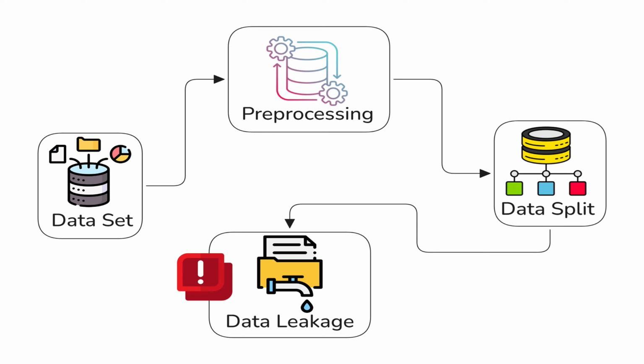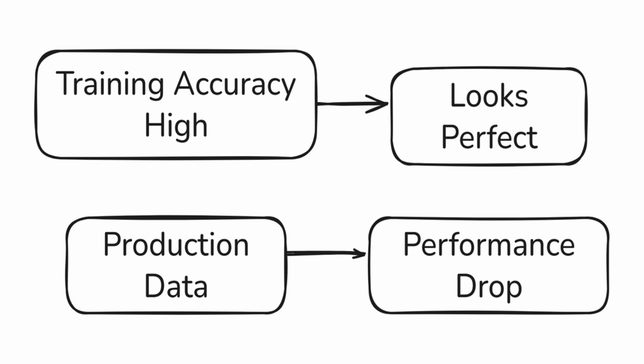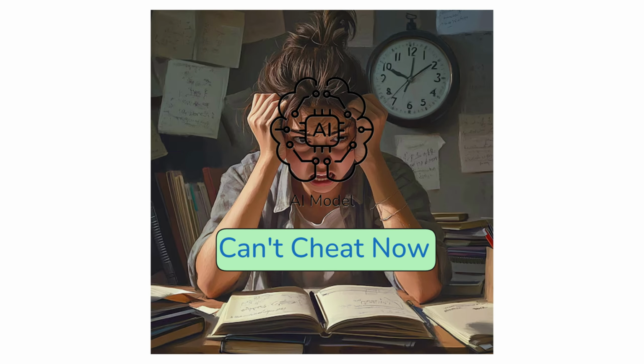The main problem is that it gives you very good results. Your model will show very high accuracy and everything will look perfect. But when you deploy it in the real world, the performance will drop suddenly, because in the real world, that leaked information is not available to the model. So your model can no longer cheat. This happens because your model was never truly learning the real pattern.